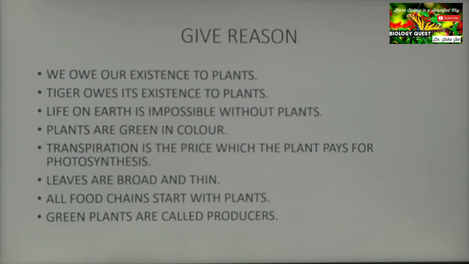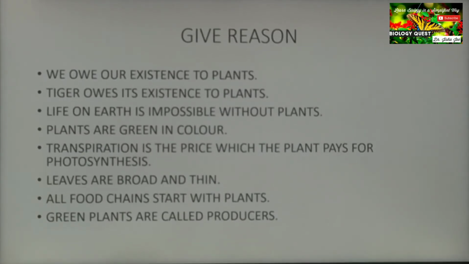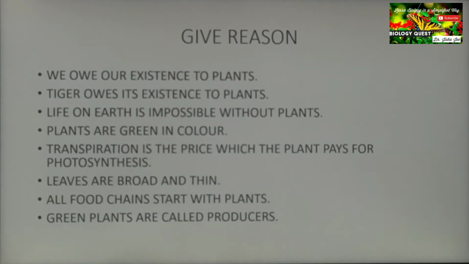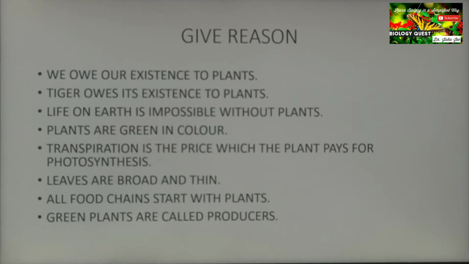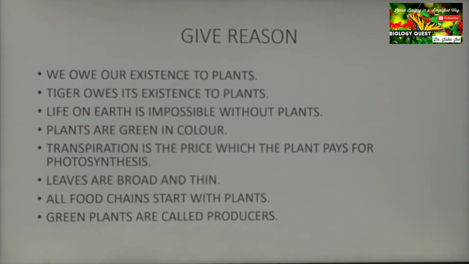All the other organisms depend upon the green plants directly or indirectly for their food. That is why we say that green plants are the producers, and that is the reason why all the food chains start with green plants. Only plants can synthesize their own food using sunlight through the process of photosynthesis.